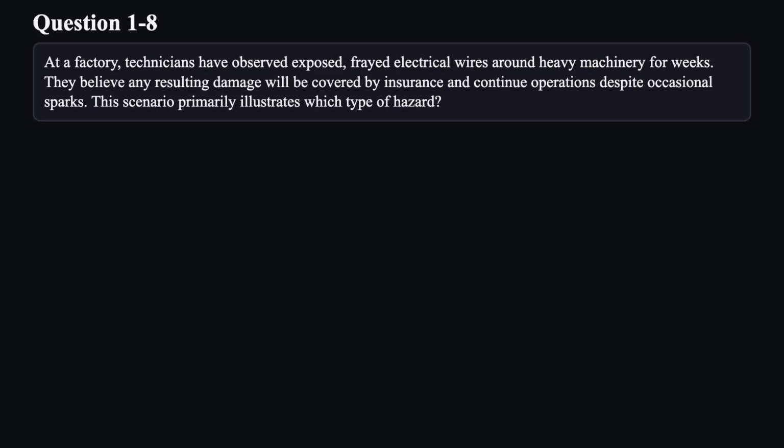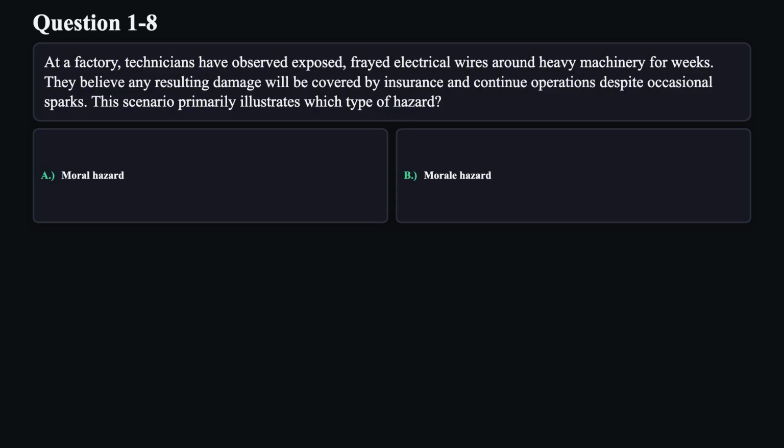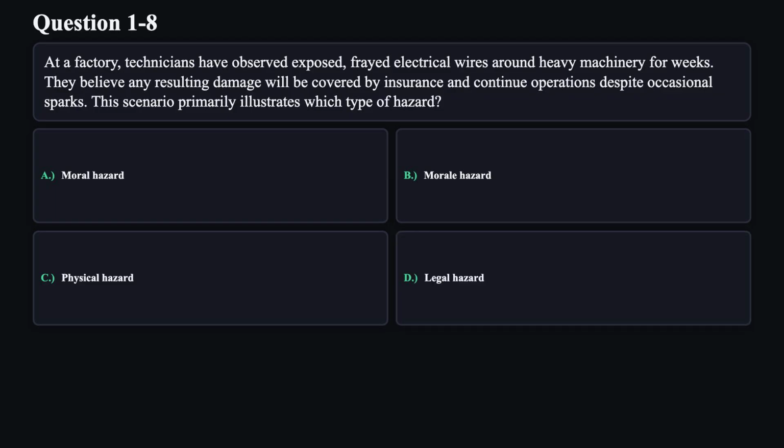Question 8. At a factory, technicians have observed exposed, frayed electrical wires around heavy machinery for weeks. They believe any resulting damage will be covered by insurance and continue operations despite occasional sparks. This scenario primarily illustrates which type of hazard? A. Moral hazard. B. Moral hazard. C. Physical hazard. D. Legal hazard.